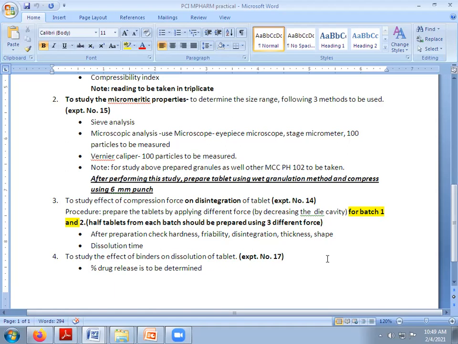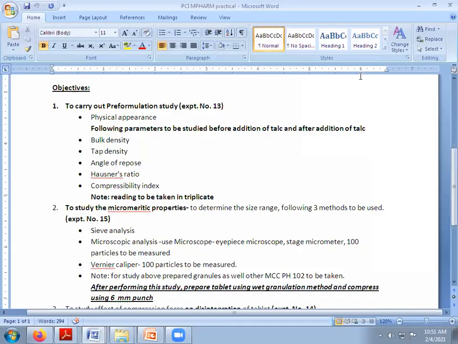Whenever you come to the college, you have to directly go through such practicals, and a demo will be given to you, but you have to carry out this practical. After preparation of the tablets at various compressional forces, we will go for the disintegration test, and then we will see whether the disintegration time has changed or not.